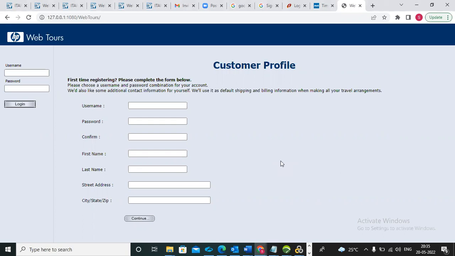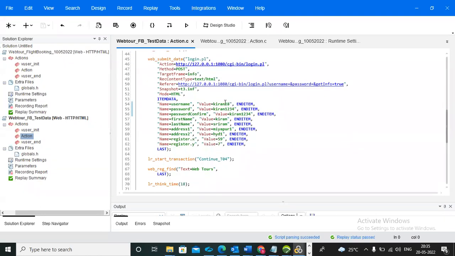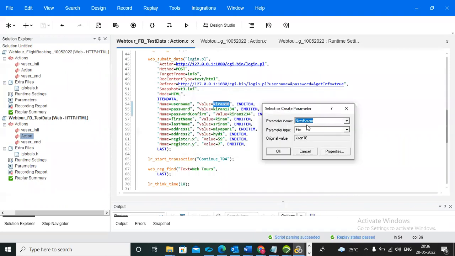Entering means what you need to do? We need to do parameterization. So now you can go here and come to here and you can see username, password, confirm, first name, last name, address 1, address 2, register. So all of this will be entered. So you need to do parameterization. So what is the format? Click on this, replace with create parameter, and give it as user param.